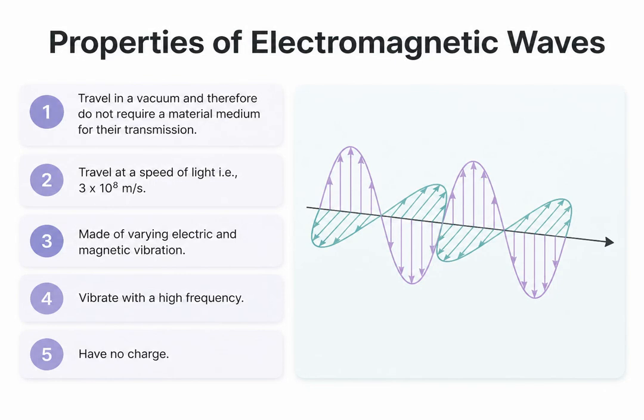Let us summarize the key properties of electromagnetic waves. They can travel in a vacuum, moving at the incredible speed of 300 million meters per second. They consist of oscillating electric and magnetic fields. They typically vibrate with a high frequency, and importantly, they carry no electrical charge.